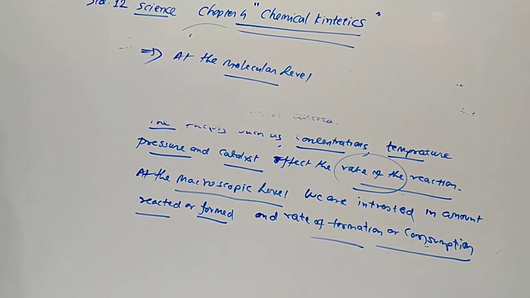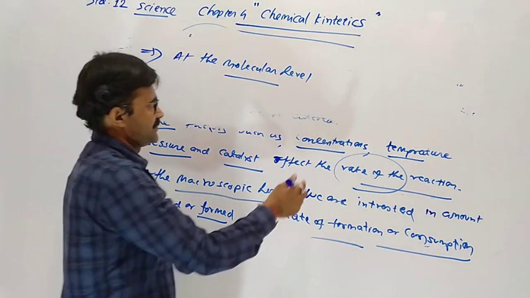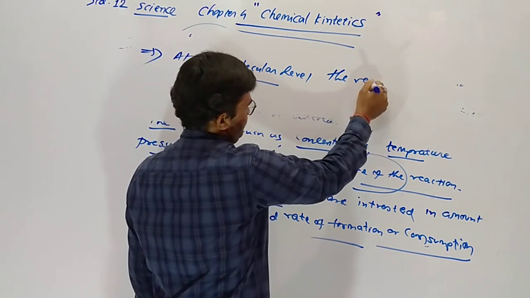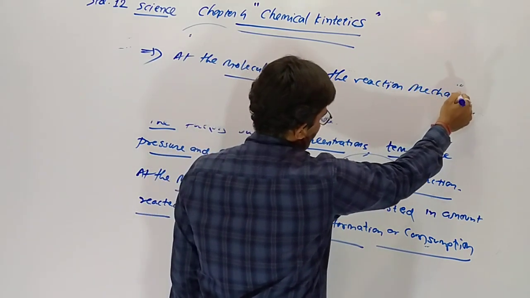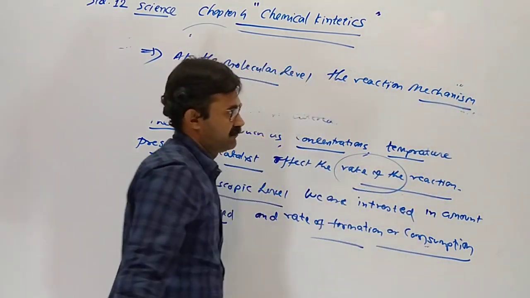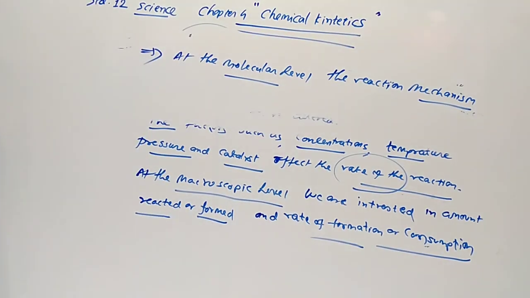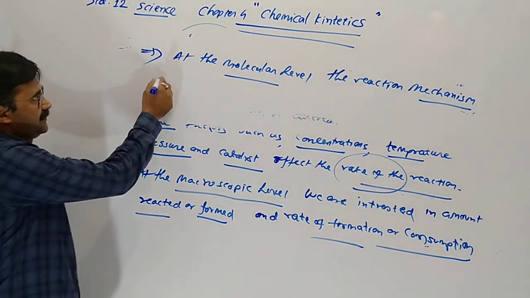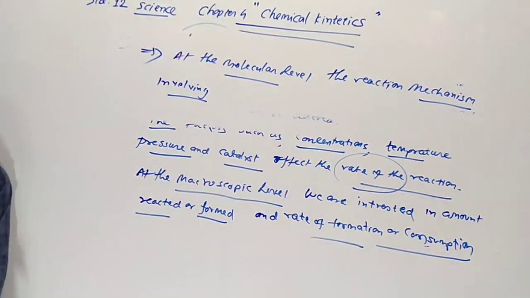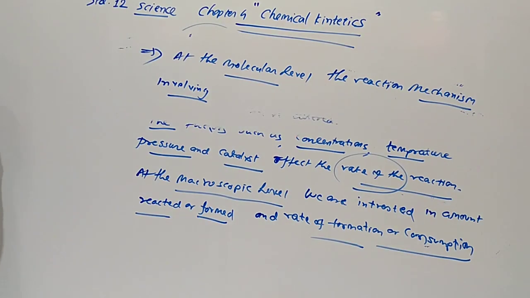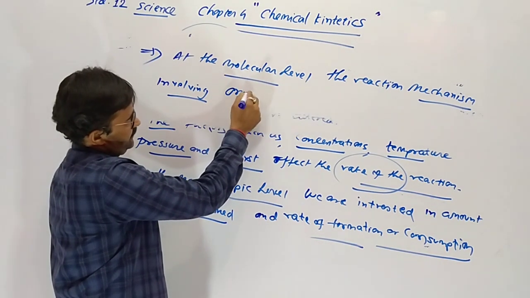At the molecular level, the reaction mechanism means by which method the reaction occurs, involving the orientation. What is orientation?